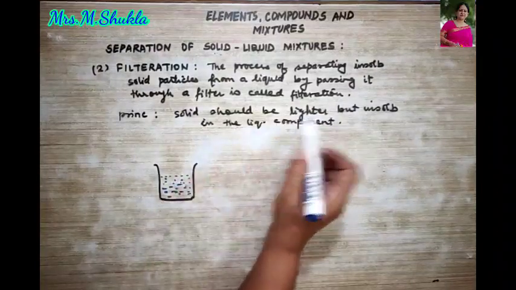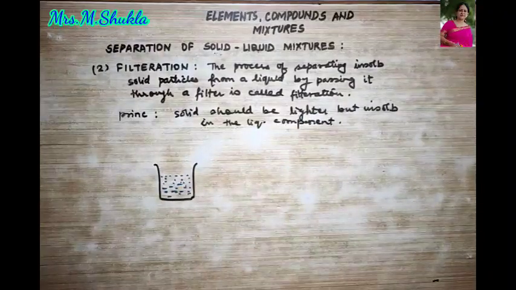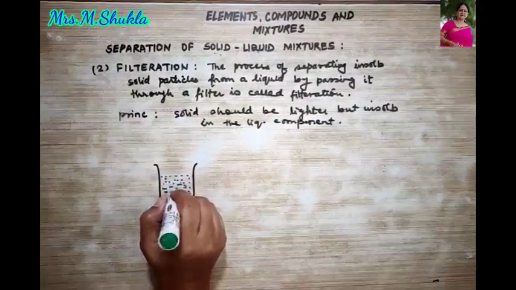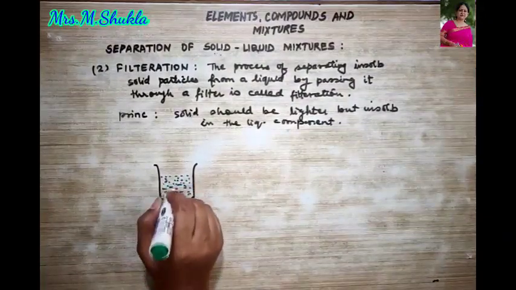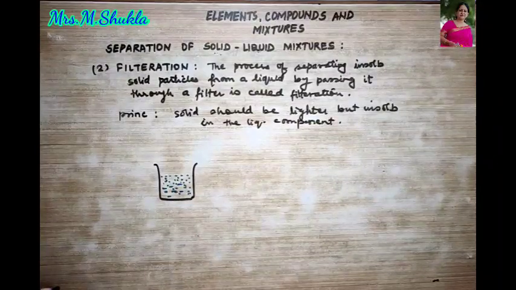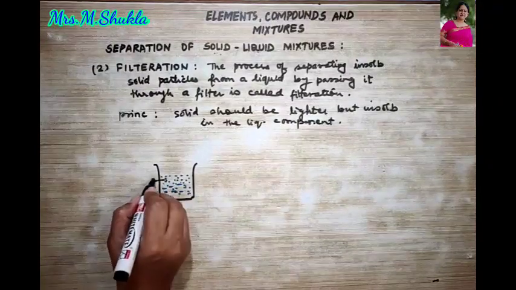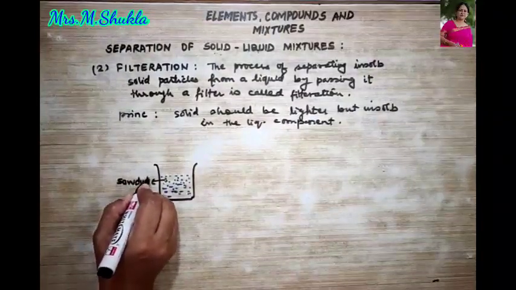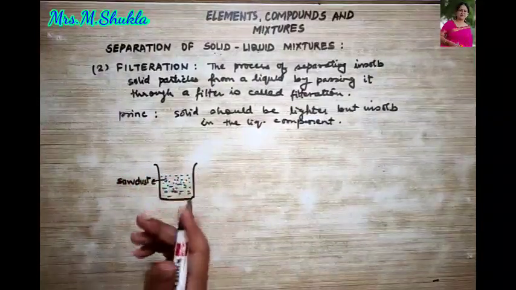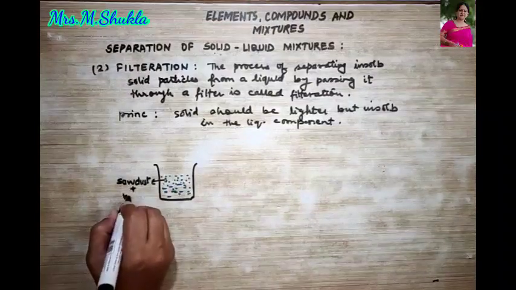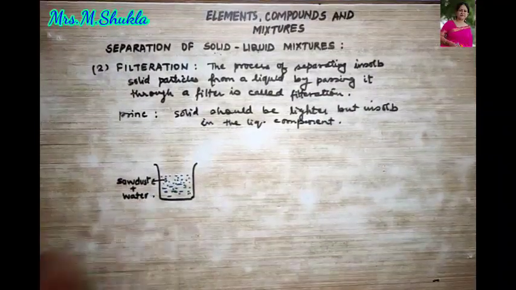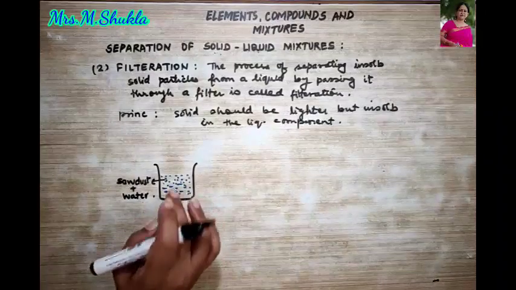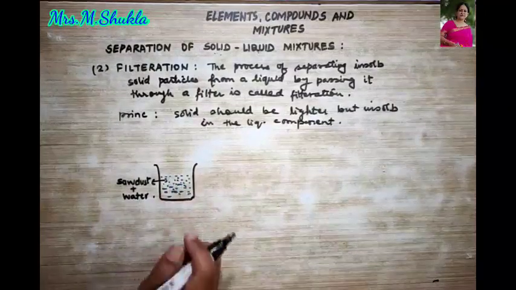That the solid is light in weight. So suppose this is the solid. So what is the mixture? The mixture is that of sawdust. Do you know sawdust is very light in weight? It can float in water. So sawdust plus water is the example that I have taken. Clear? So now I have to separate this sawdust from water.